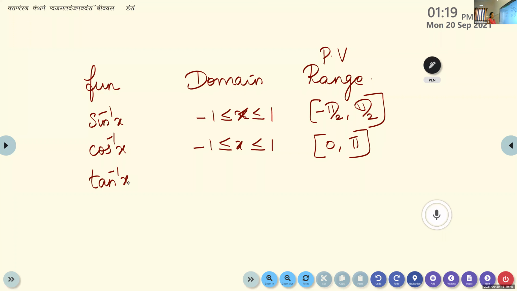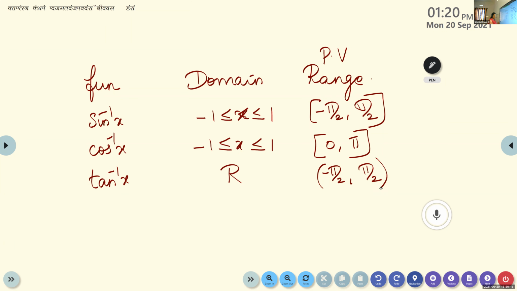Tan inverse of x: what is the minimum value of tan? Tan 0 is 0, isn't it? And what is the maximum value we'll get? Infinity. So for tan, the domain is R. And what is the principal value branch? Open -π/2 to +π/2, open interval. Note down sine, okay, I'll give that one afterwards. First, write down all those things.